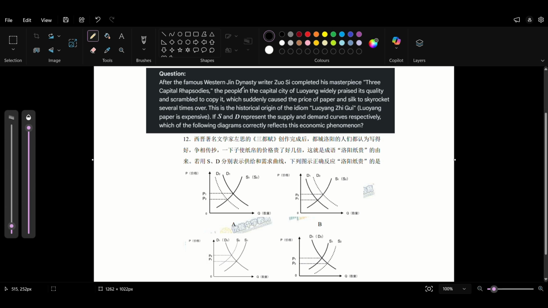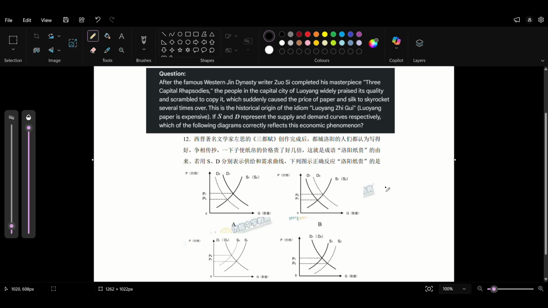After the famous Western Jin dynasty writer, yeah, I'm not even going to try pronouncing all these words, completed his masterpiece, the people in the capital praised its quality and scrambled to copy it. That certainly caused the price of paper and silk to skyrocket several times over. This is the historical origins. If S and D represent the supply and demand curves respectively, which of the following happened?